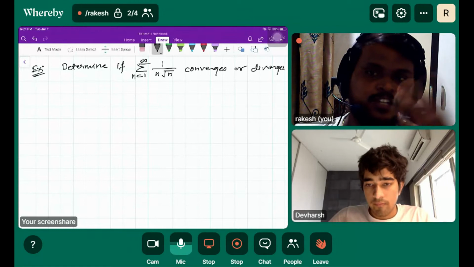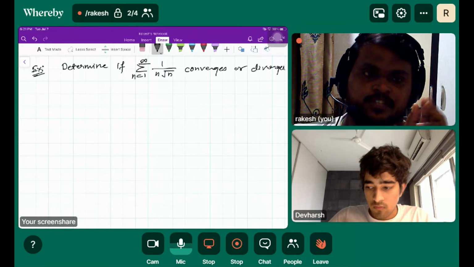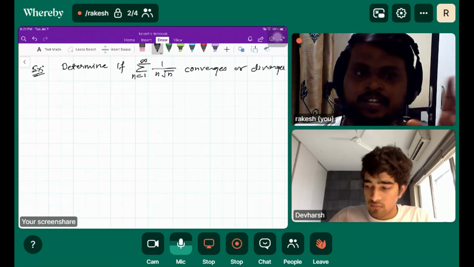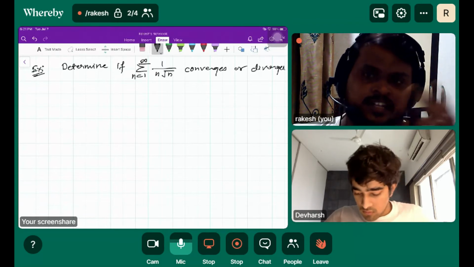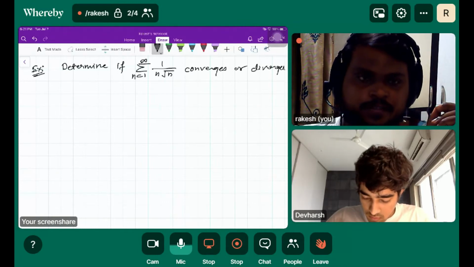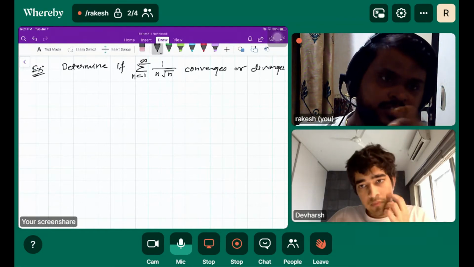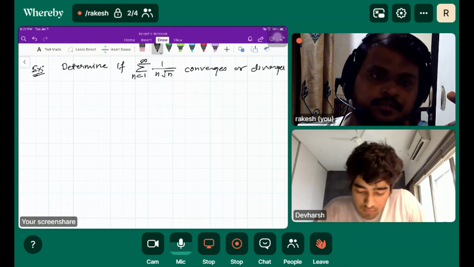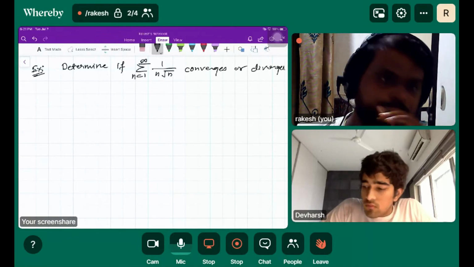First of all you have to make a function out of it, so you check whether the general term is decreasing or not. If it is not decreasing, we can directly say that the series is divergent. The second condition: if you are going to use the improper integral test, we'll set up the improper integral for this series and find the integration. If it gives a finite value, then the series is convergent, otherwise divergent. Okay, do that.